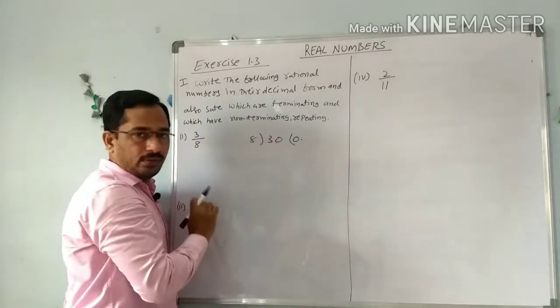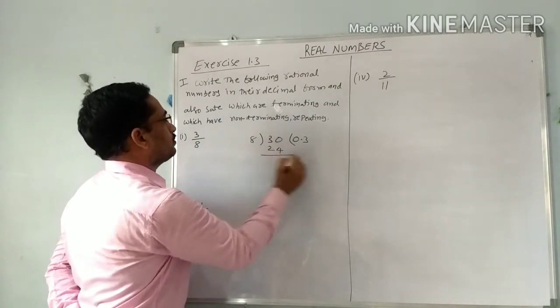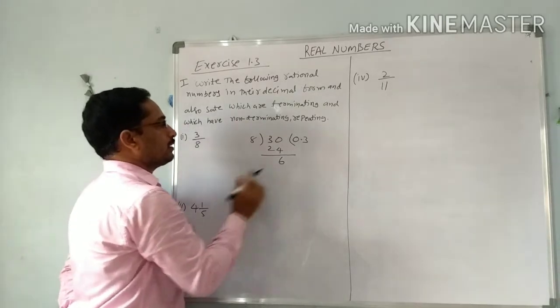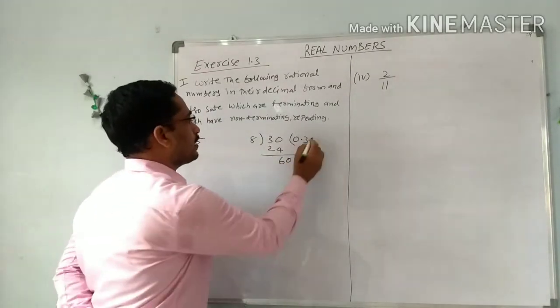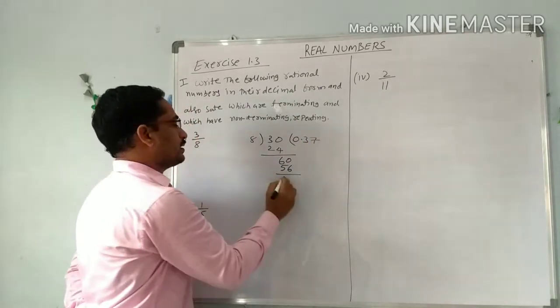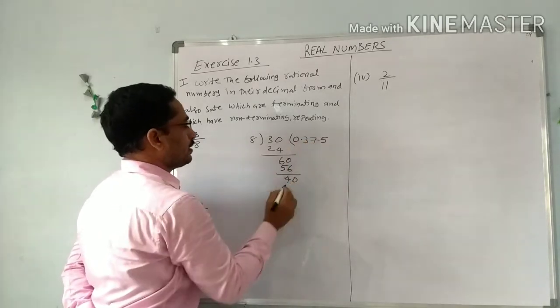Now in the 8 table, 8 times 3 is 24, the remainder is 6, and again we put 0. Next, 8 times 7 is 56. 60 minus 56 is 4. Put again 0, 40. 8 times 5 is 40.